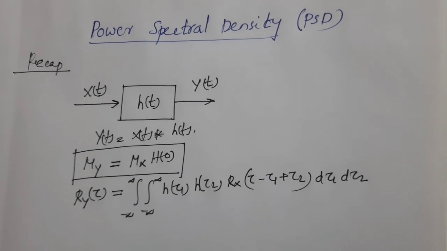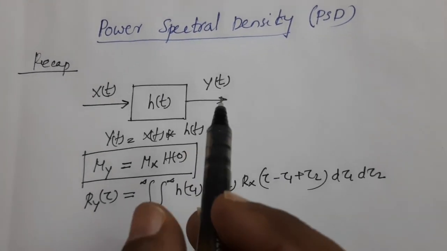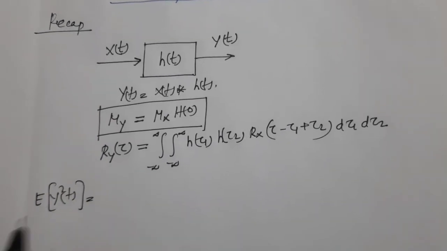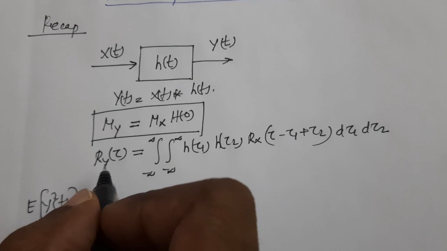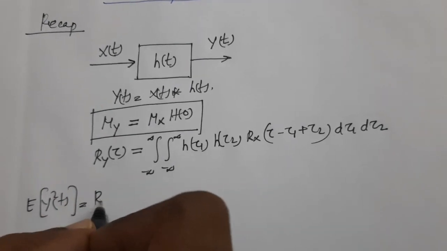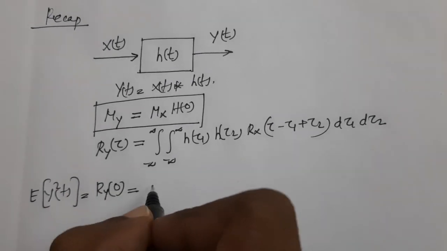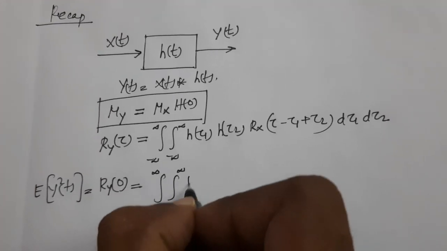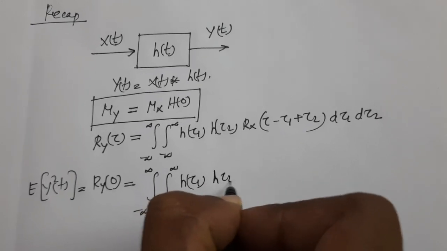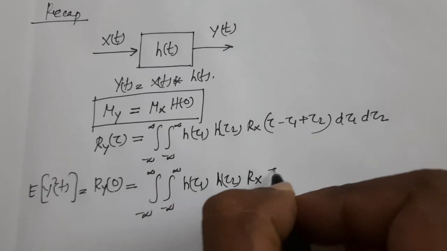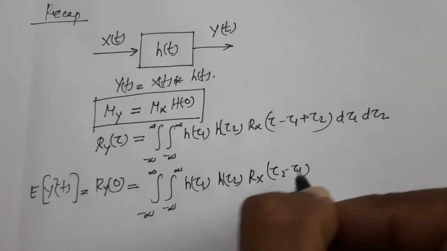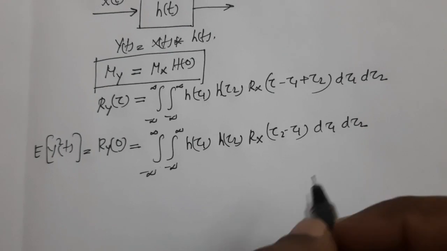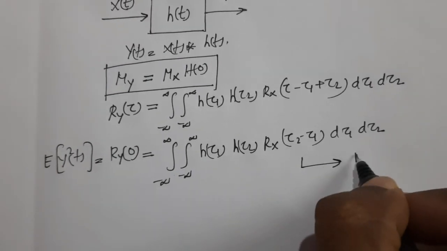The mean square value of the output random process, that is the expectation of y squared t, will be equal to the autocorrelation function evaluated at tau equal to 0, that is Ry(0), which will be equal to the double integral of h(tau 1) h(tau 2) Rx(tau 2 minus tau 1) d tau 1 d tau 2. Let this be equation number 1.